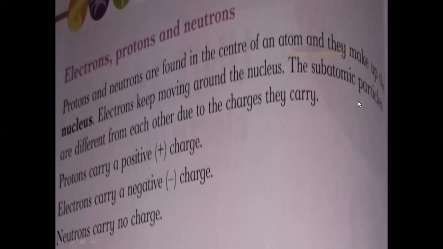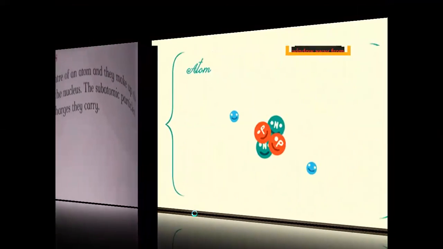The subatomic particles are different from each other due to the charges they carry. Protons carry a positive charge, electrons carry a negative charge, and neutrons carry no charge. Neutrons are neutral.